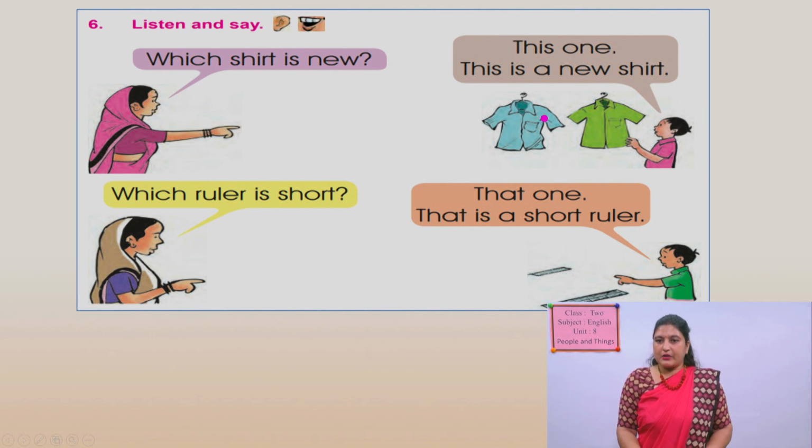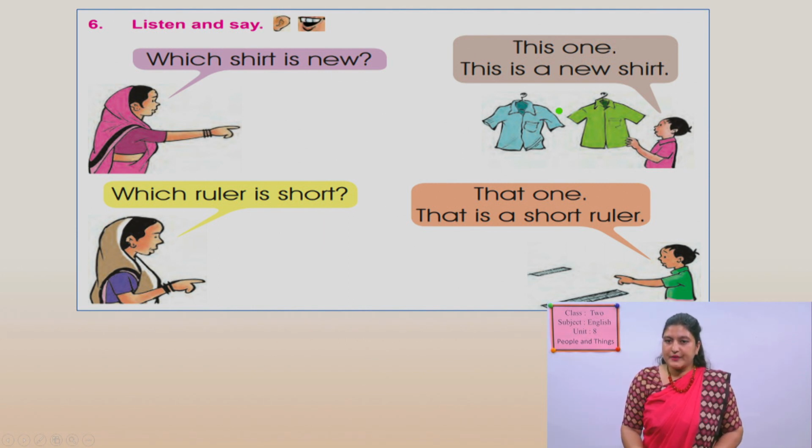Let's discuss the pictures. What are they? They are shorts, and you can see two shorts here. One is new, another is old. So there are two shorts, and she is asking about the picture and he is giving the answer.